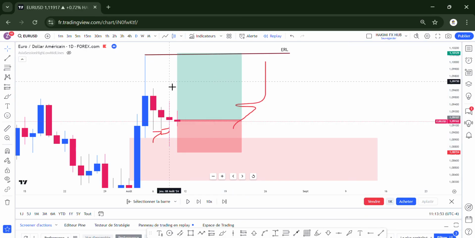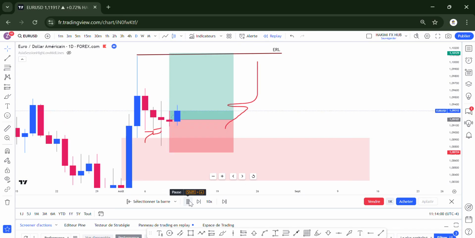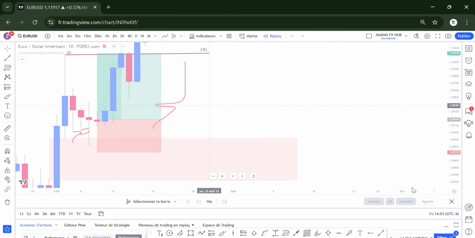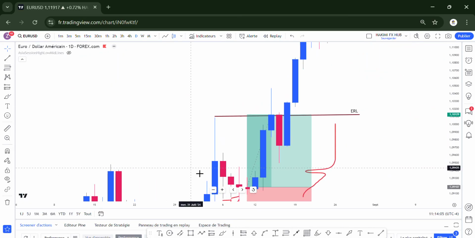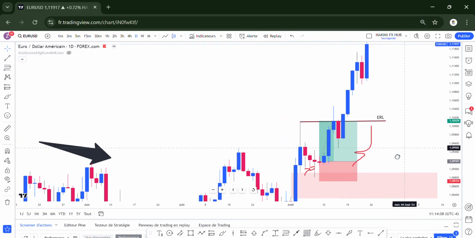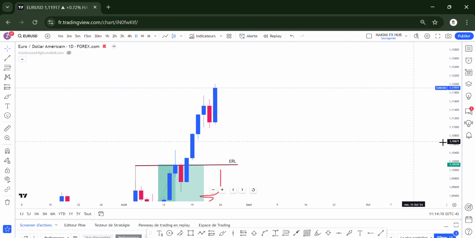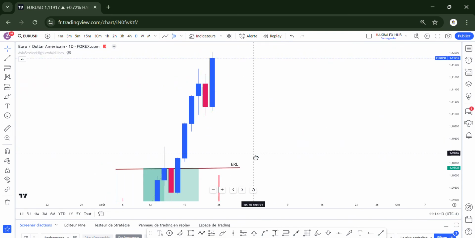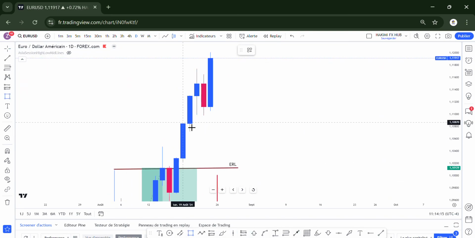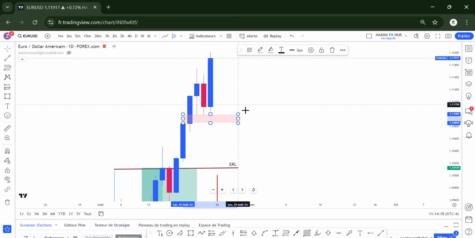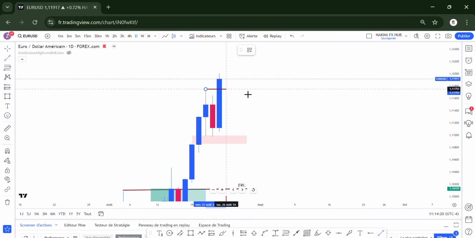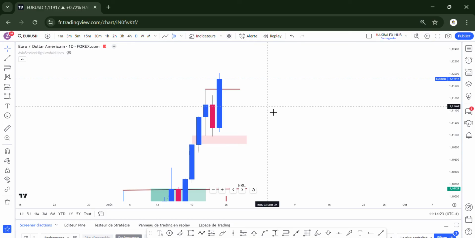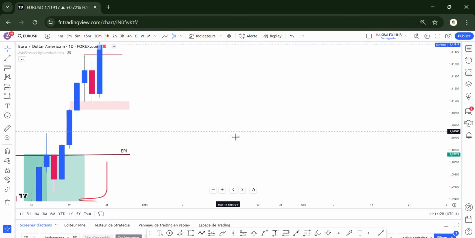Now this market prediction last week, I posted it as normal, before the price reached it. If you watch the video, I posted that target, and that's how the market moved at that point on the euro USD. Again, this one last week is still the same. The market filled the IRL, and after the IRL was half filled, it took this ERL. So that's how the market works at that point. That's what you call ERL and IRL.